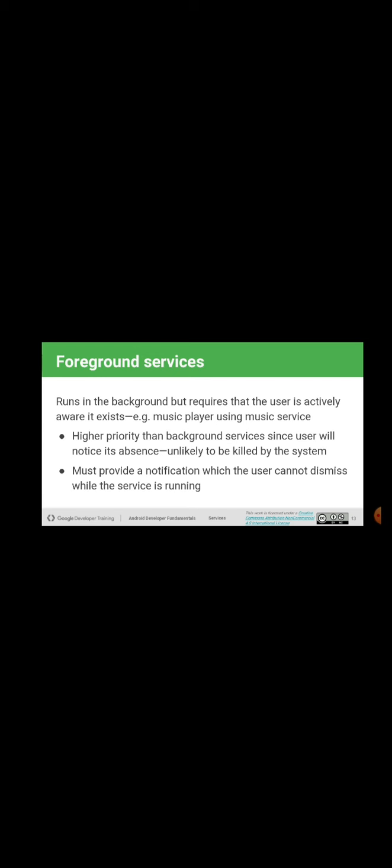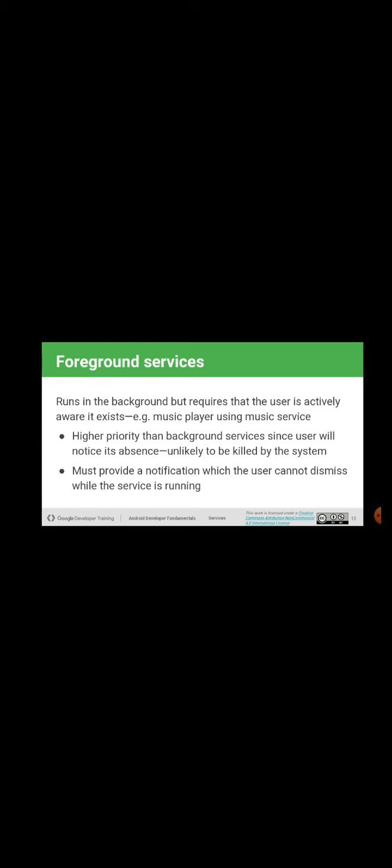I think you might have experienced that while downloading a file, in between you cannot kill the download. You cannot destroy the download. That is what foreground services tell us. It means some awareness is required from the user.